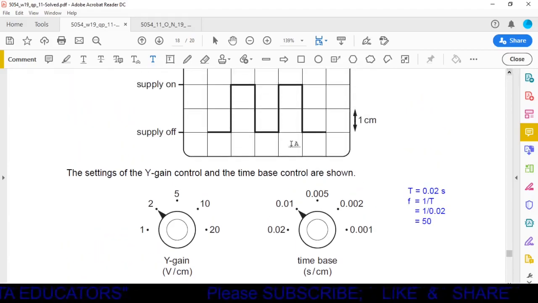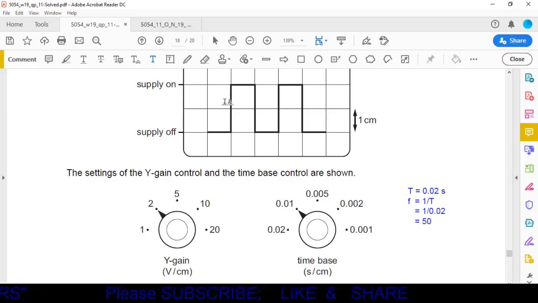Here on the y-axis there is voltage. It is given here that voltage per centimeter is 2 volt. Here one box represents 1 centimeter. So it is 1 centimeter, 1 centimeter, total 2 centimeters. Per centimeter voltage is 2, so for 2 centimeters the total voltage is 4 volt. So voltage is 4 volt.